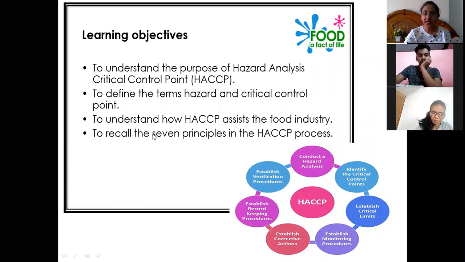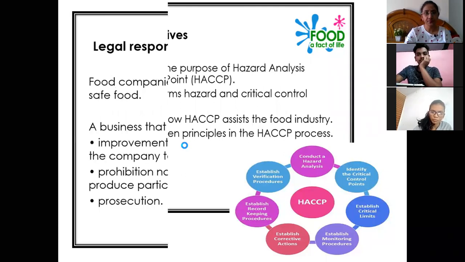The third point is to understand how HACCP, as we call Hazard Analysis Critical Control Point in short form, assists the food industry, and how HACCP plans help food industries to provide safe food products. Then, to recall the 7 principles of the HACCP process. So we will also be learning about the 7 different principles of the HACCP process.